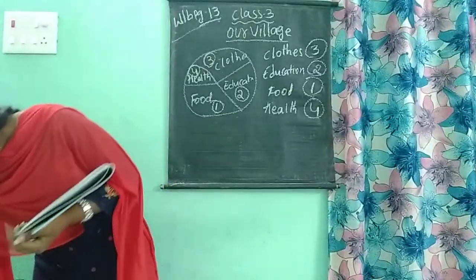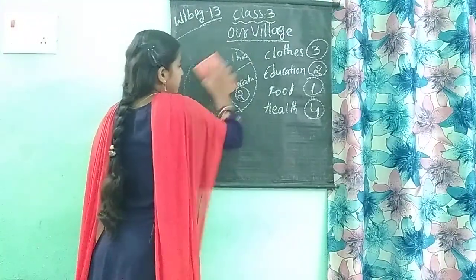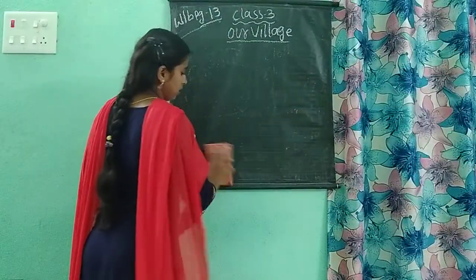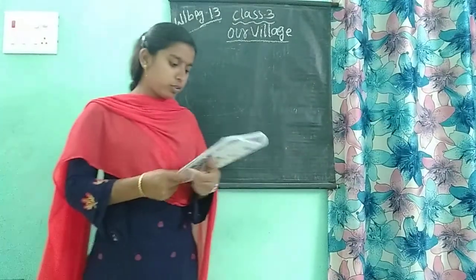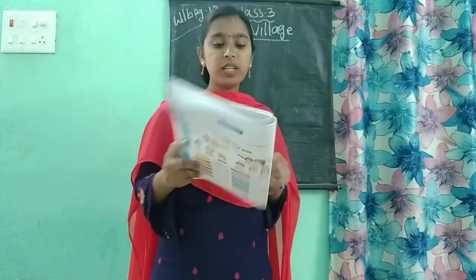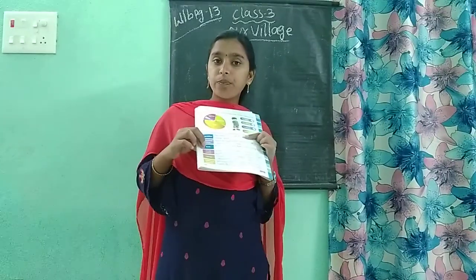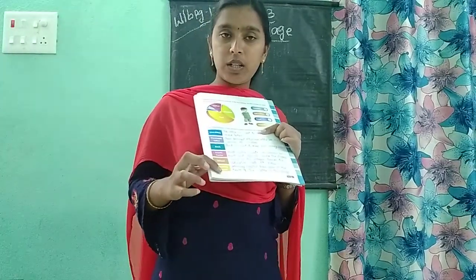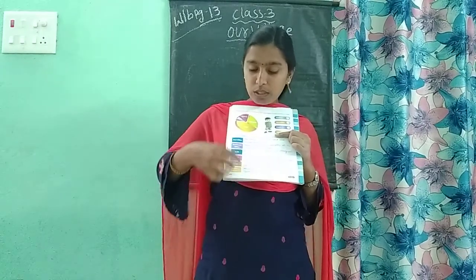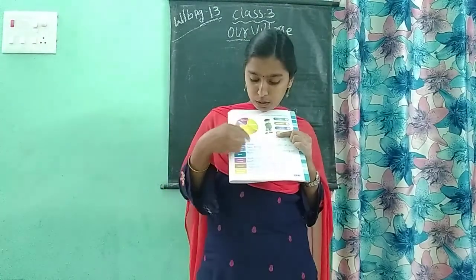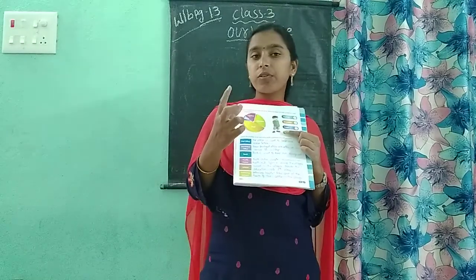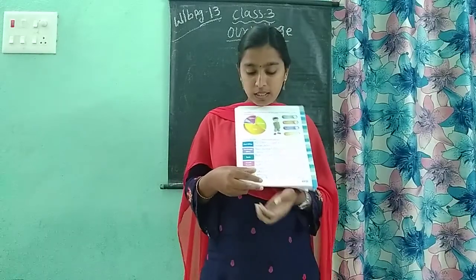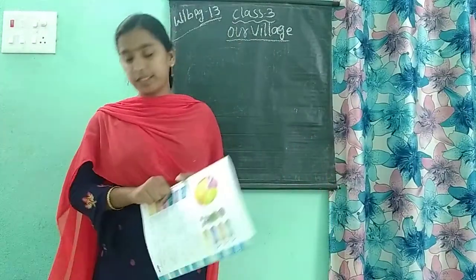Okay children, after completing this, in the same page only, we have here: explain the functions of the following public institutions in your village briefly. They have given a few names there. We have learnt already what is the post office, what is the panchayat office, bank, health center, school, veterinary hospital. Okay children. So for all this we have to write the answers here. They have given 2 lines also there. In those lines with a finger gap, we have to maintain good handwriting and fill in all these answers.